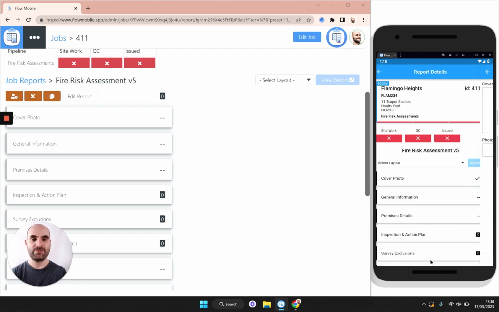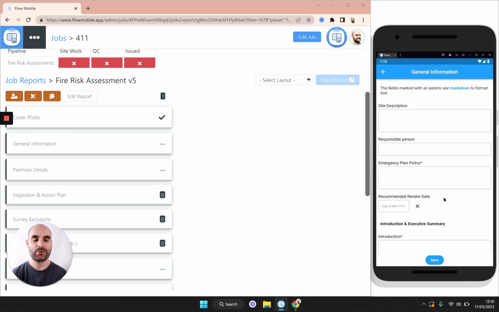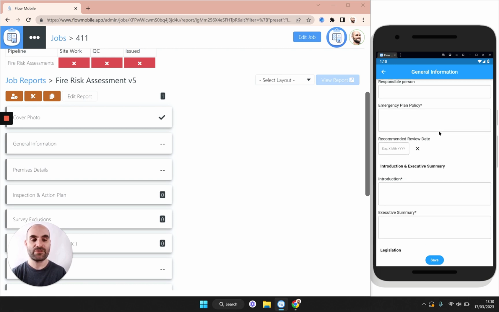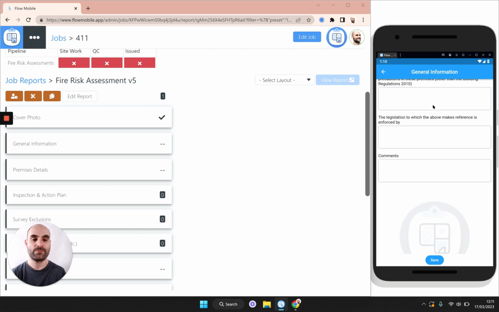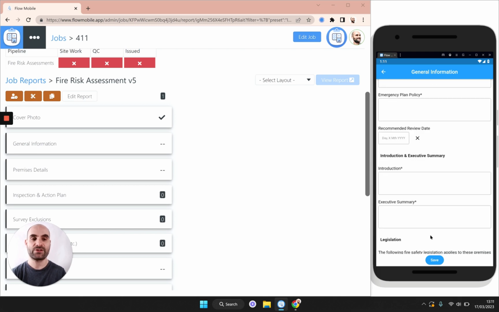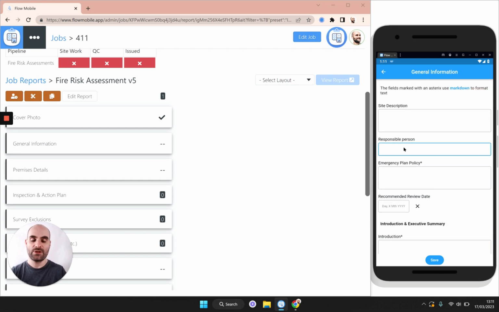Let's click Save, and you can see that section is now complete. The next thing to do is to add some general information about the site, the responsible person, and the emergency plan policy. We also have things in here for the executive summary, legislation, and so on. I'm not going to fill all of this in now, but I am just going to put in the responsible person just so we've got some data on here.